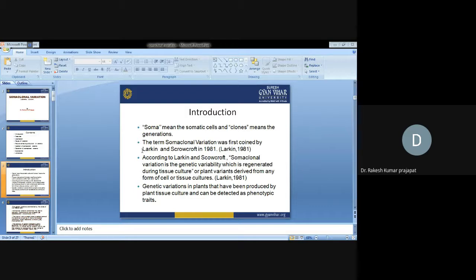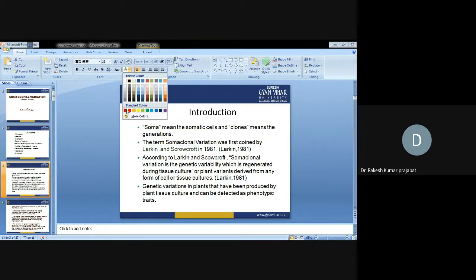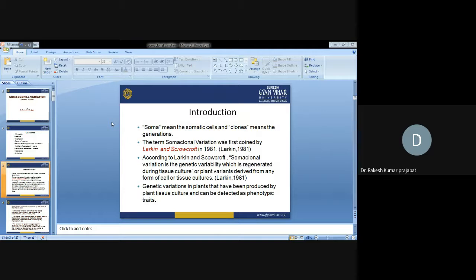That is important. Larkin and Scowcroft, in 1981. You have to remember this. How did they define somaclonal variants? According to Larkin and Scowcroft, somaclonal variation is the genetic variability which is regenerated during tissue culture.